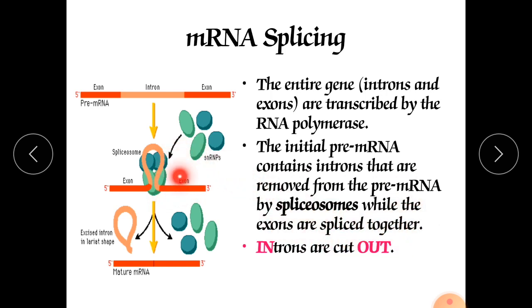So there are some spliceosomes here. So what are they doing? Spliceosomes will bind at the junction between intron and exon. At both junctions they will bind, keep both the ends together, cut both the ends and rejoin the two exons. It will continue the gene sequence, the codon sequence, whereas the non-coding, non-genetic part they will remove, cut.